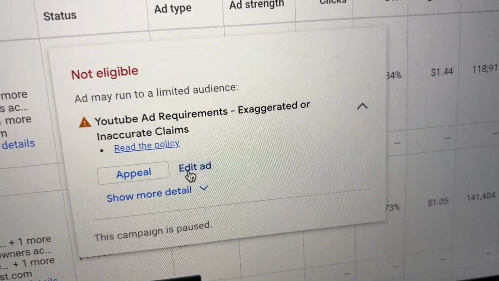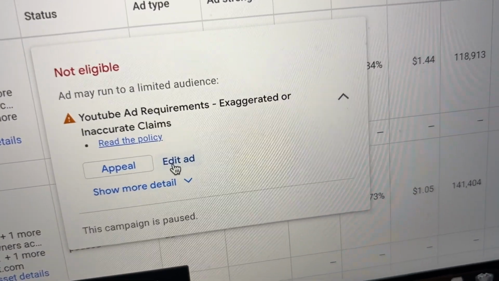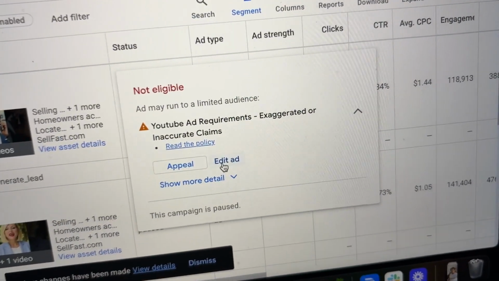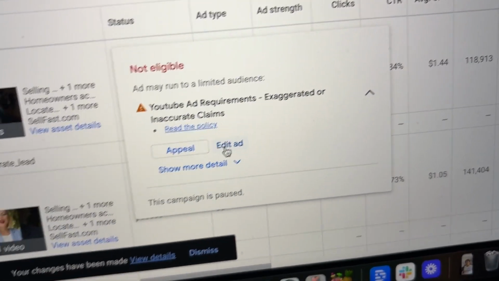This is the dreaded policy we're seeing here, right? YouTube ad requirements, exaggerated or inaccurate claims. This is for a real estate wholesaling ad, and in all reality, I get it. We just put these out here. They were shorts. We wanted to see if they would convert for us. So now here is what we do.